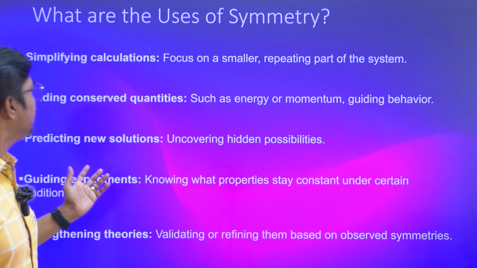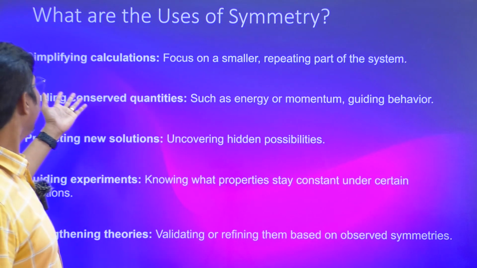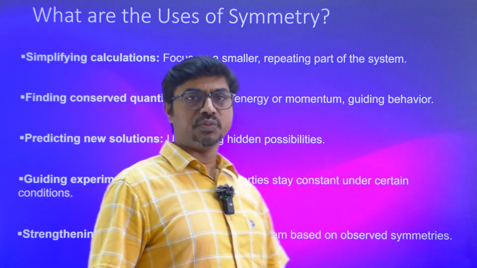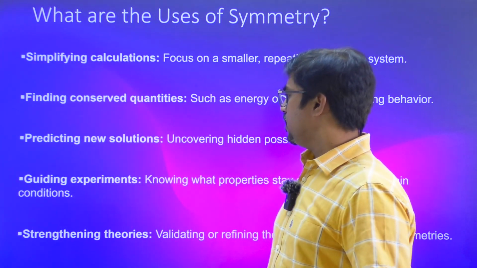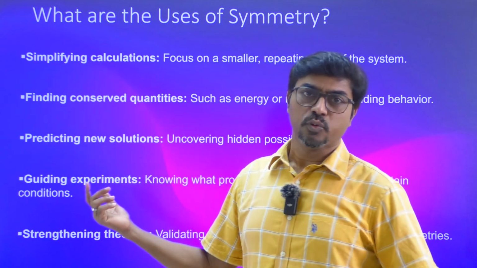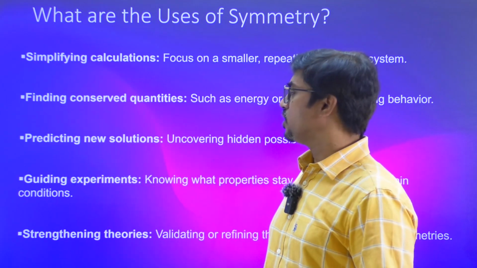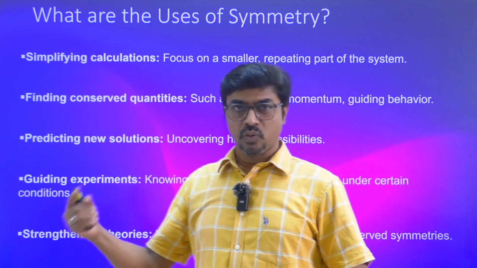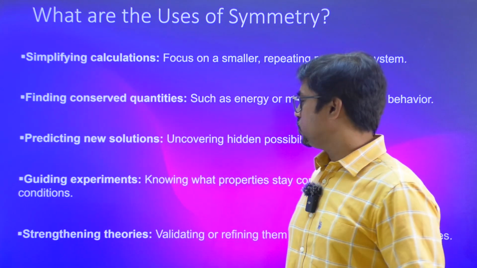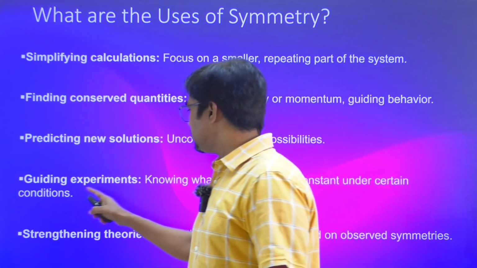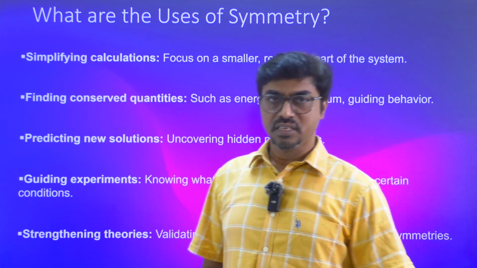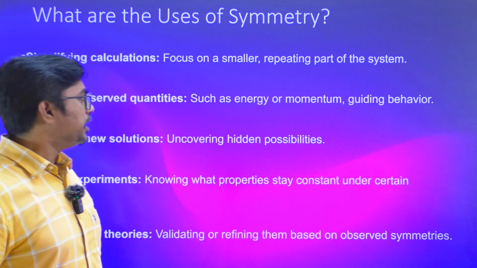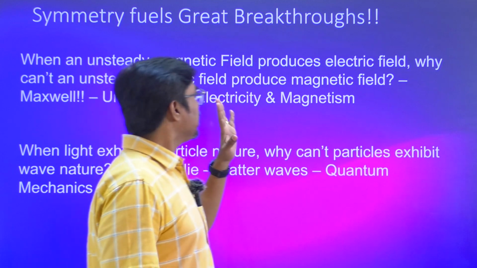So now what are the uses of symmetry? First and foremost, simplifying calculations is very important for us. And then finding conservation laws using conservation theories and all. Then we have predicting a new solution. Of course, there could be other ways of solving a problem using symmetry. That's another thing. Guiding experiments. We can expect what to be tested using experiments. So that way it can help us guide certain experiments, and also it can strengthen the theories and refine them further for further understanding and scrutiny. So symmetry can also fuel great breakthroughs.